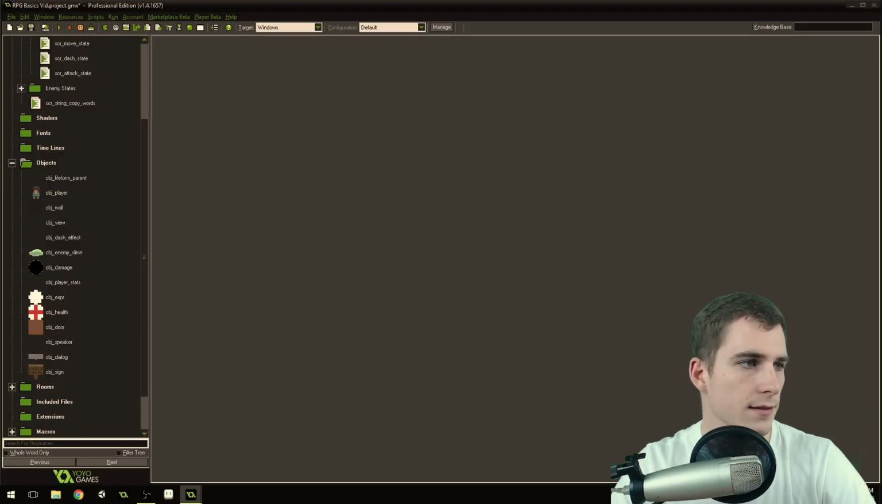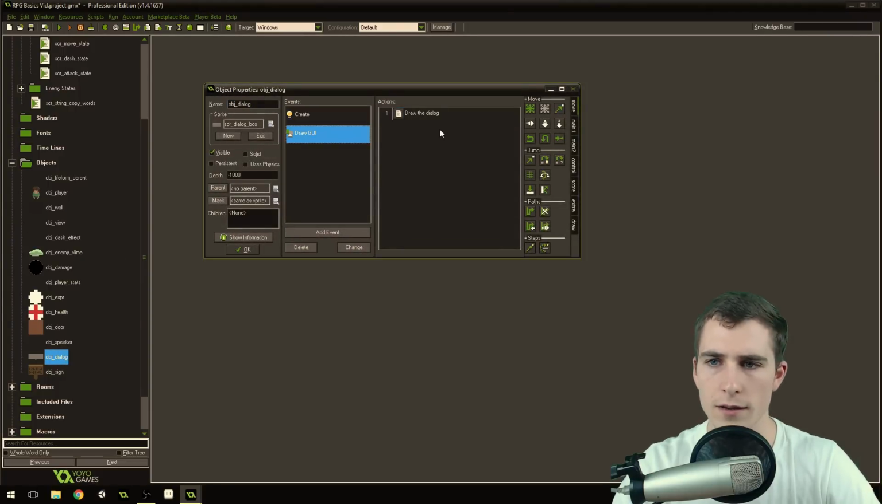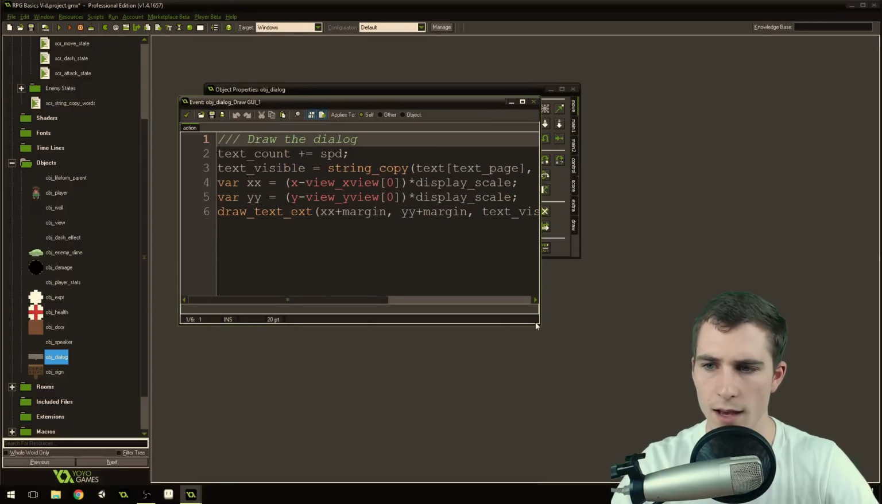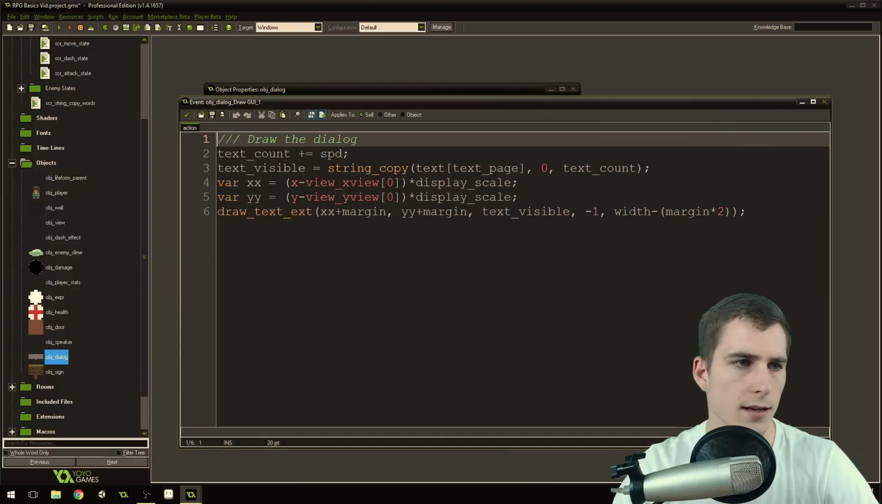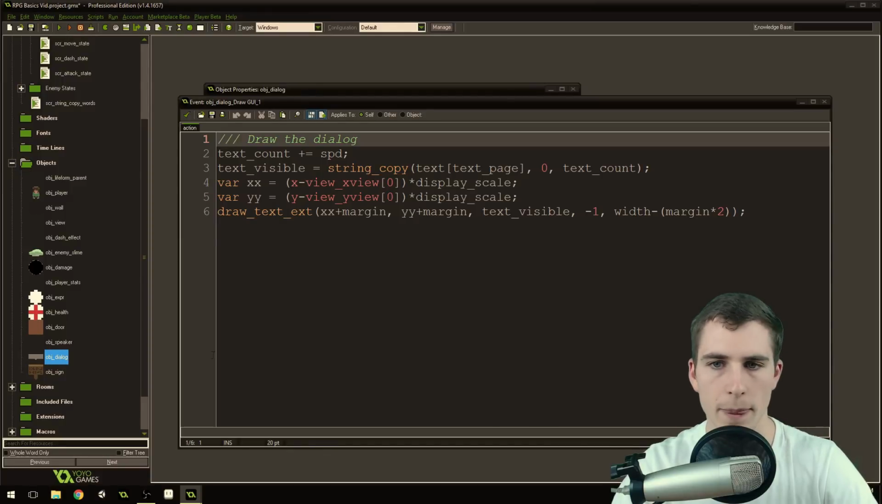Now that we have that, the rest of this is a little bit easier. So we're going to go into our dialog object, pretty sure. So come into the dialog object here, and we're going to go into the draw GUI event. And we're going to make this more complicated than it is. So I'm going to add some comments to try and help, because this is going to be a little bit tricky. Okay.